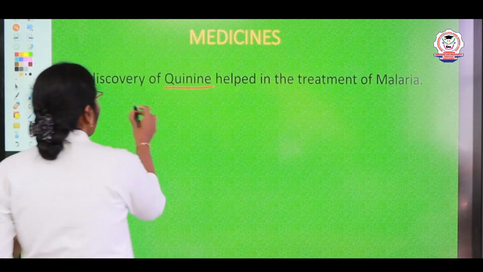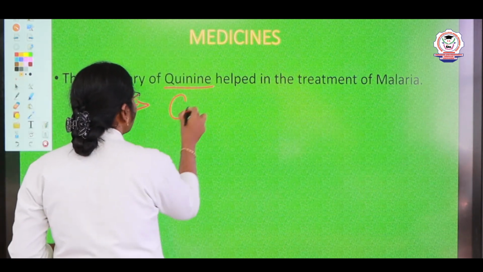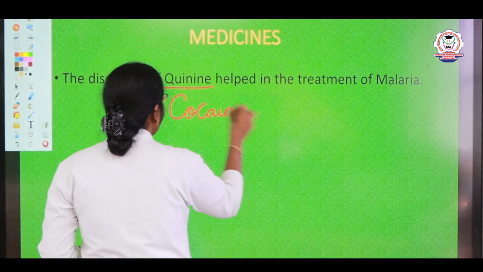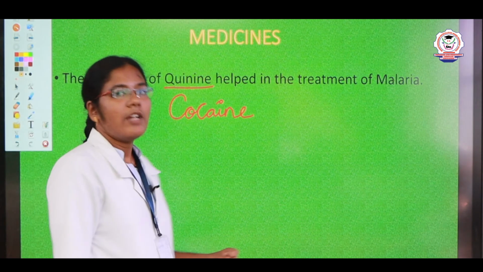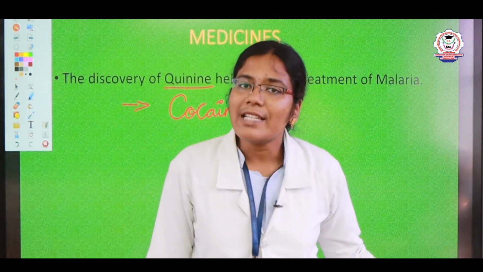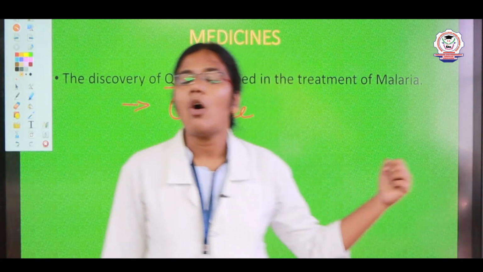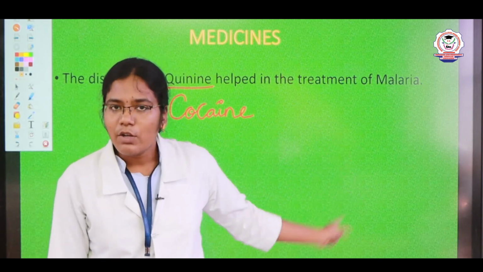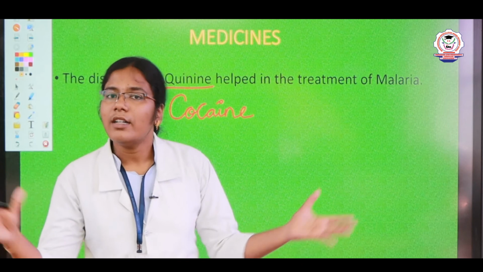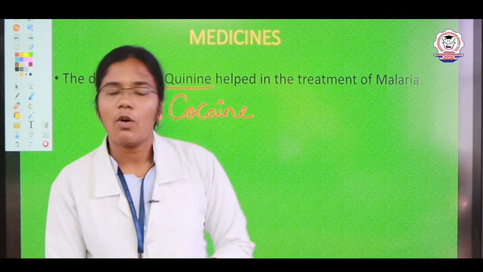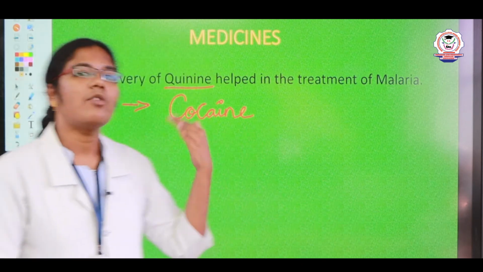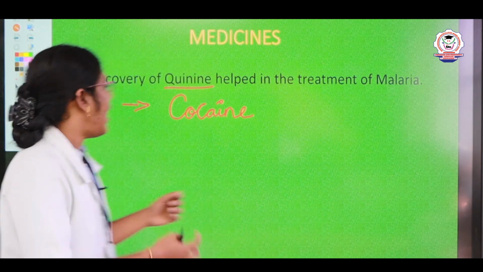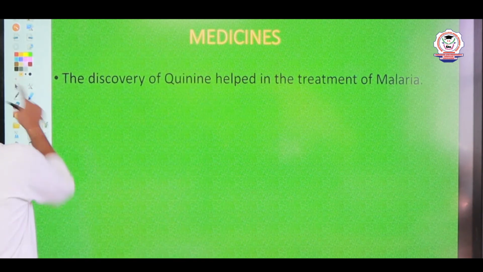Next we are getting cocaine. Cocaine is used to deaden nerves for doing an operation. For performing some operations, we use the cocaine plant to deaden nerves. And also we are using different types of medicines in order to prevent diseases. Next we are going to see about